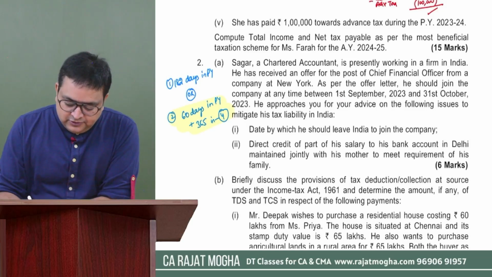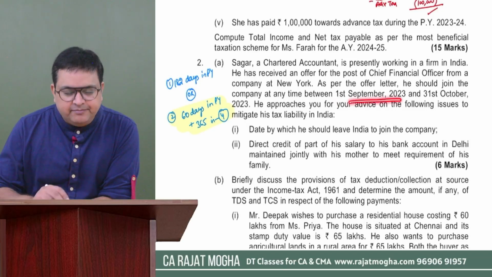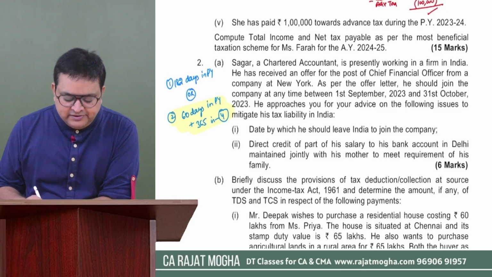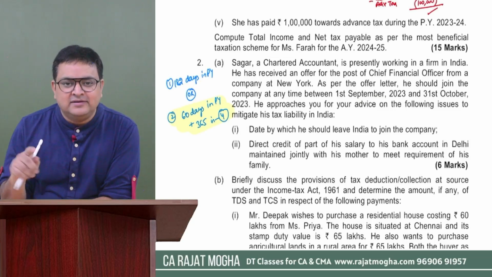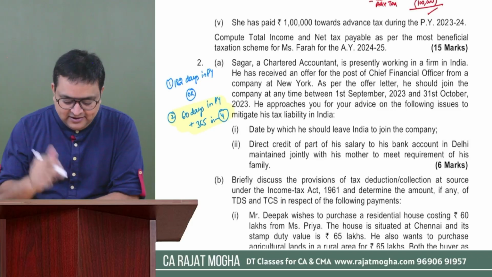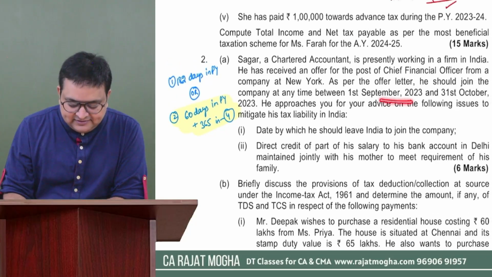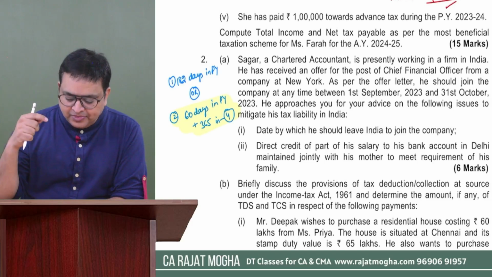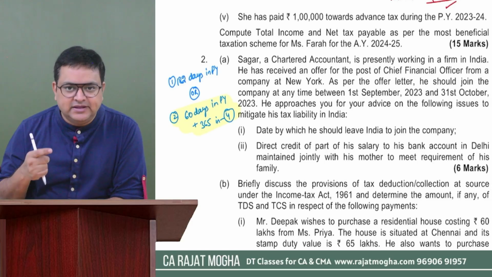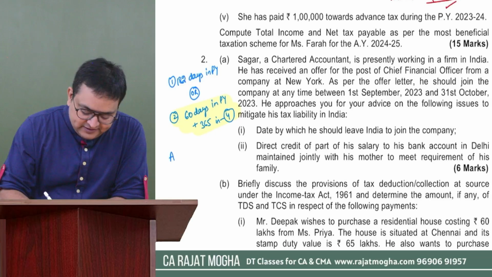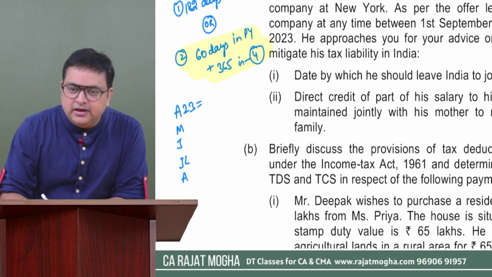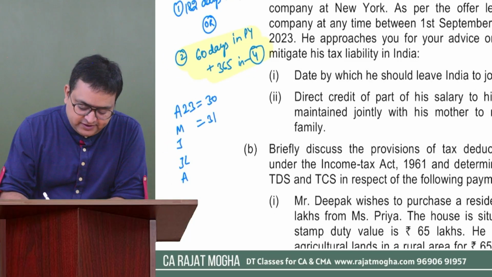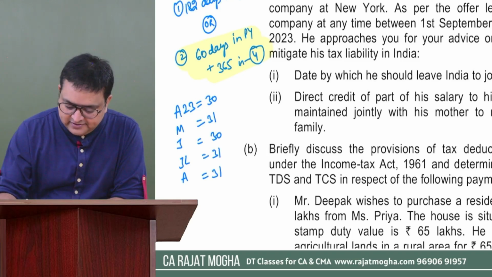In this year, he has to leave in September 2023 till 31st October 2023. So let us plan his number of days in such a manner that it should not go beyond 181. How should we plan? Anyways, he is here in India from the very beginning of the year, that is April 23. So he is here in April, May, June, July, August. How many days? In April we have 30 days, May 31, June 30, July 31, August 31. How many days are here till August?